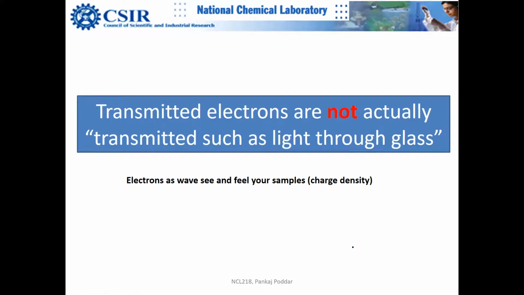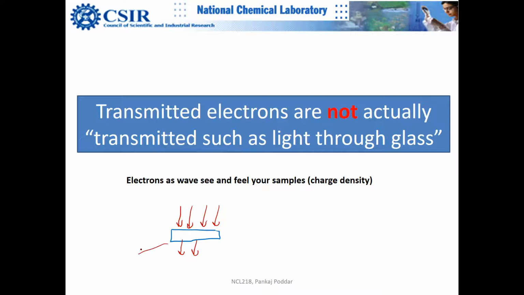So transmitted. This is another surprising thing. You might get surprised by this slide. When I say that this is your sample, and you have electrons coming here, for example, 5 electrons are coming, and 2 electrons are transmitting in this direction.